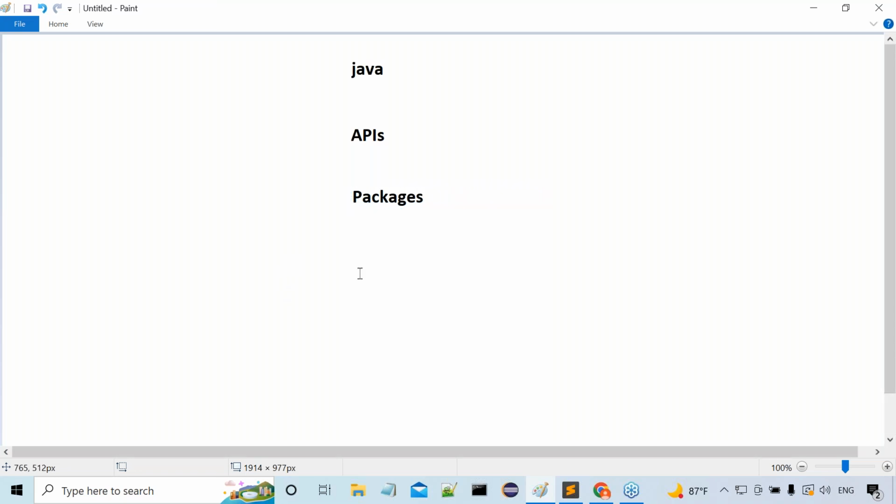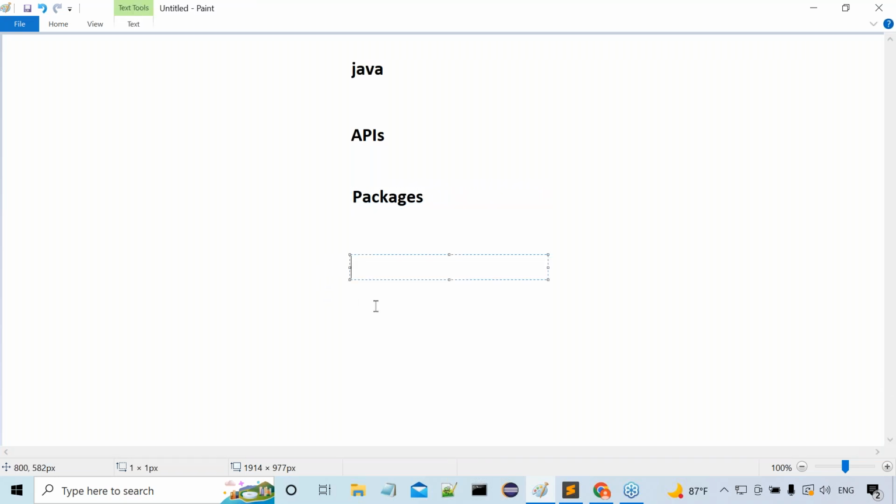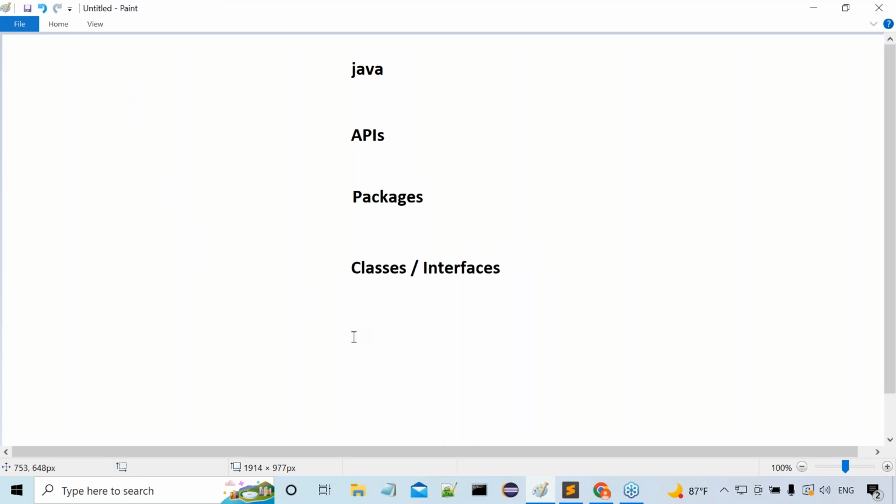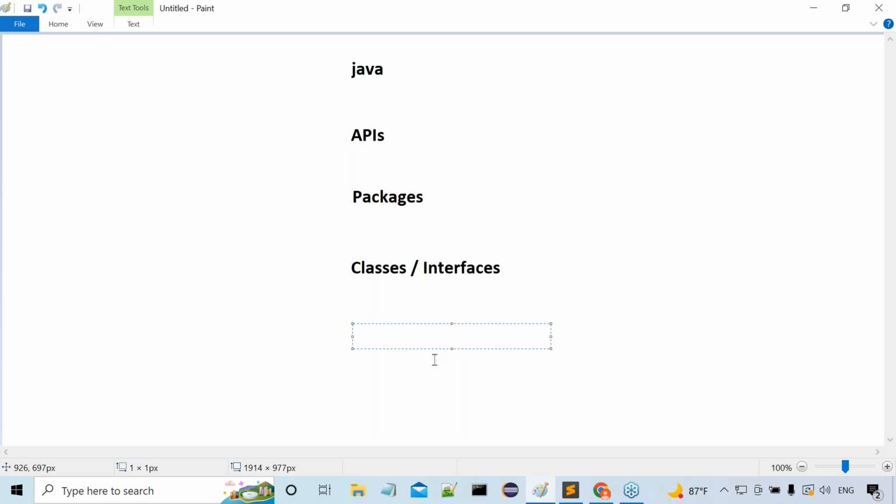Then what is this package actually? Package is the collection of classes and interfaces. Of course, abstract classes and enums also, leave it. Then again, what is this class or interface actually? Class or interface is nothing but a collection of variables and methods.